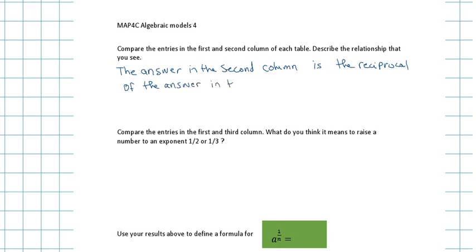We talked about this. If I have 3 to the power of 2, I get 9. But if I have 3 to the power of negative 2, I get 1 over 9. Because technically I'm going to flip my base and make it into a positive exponent.